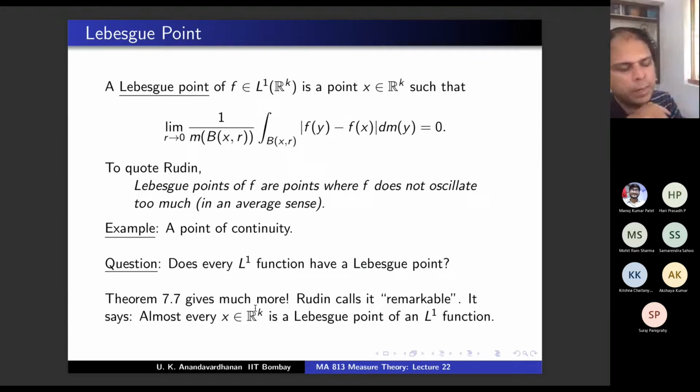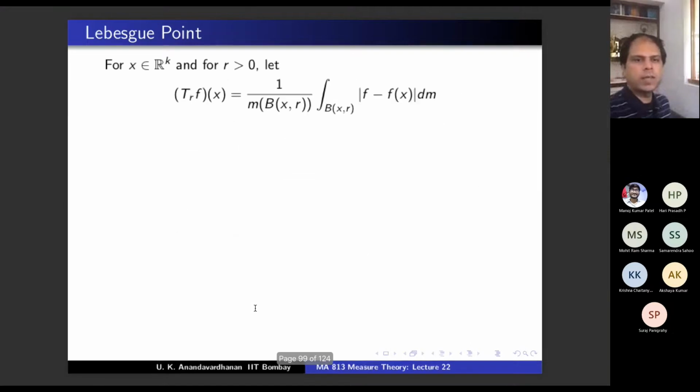So it's an important theorem. And good, no? It was not at all obvious from the definition, but we are going to prove that not every x, but almost every x is a Lebesgue point. Given any L1 function, the set of non-Lebesgue points is of Lebesgue measure 0. Okay, so let's prove that.